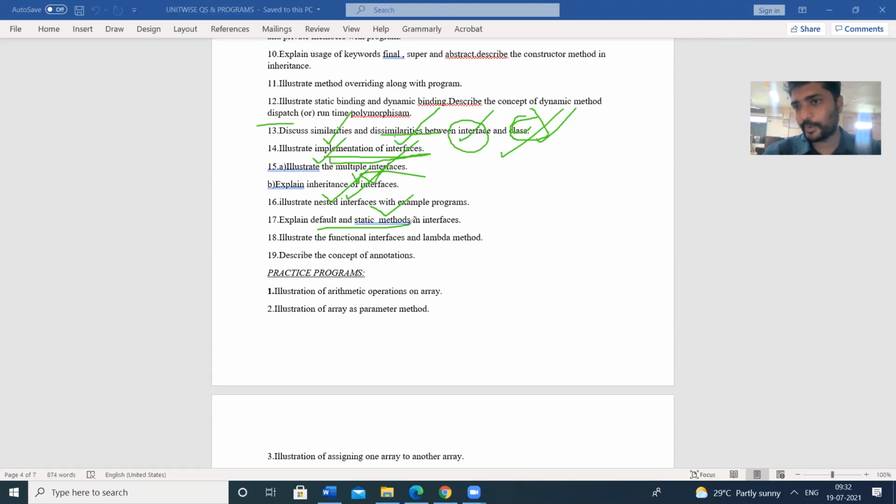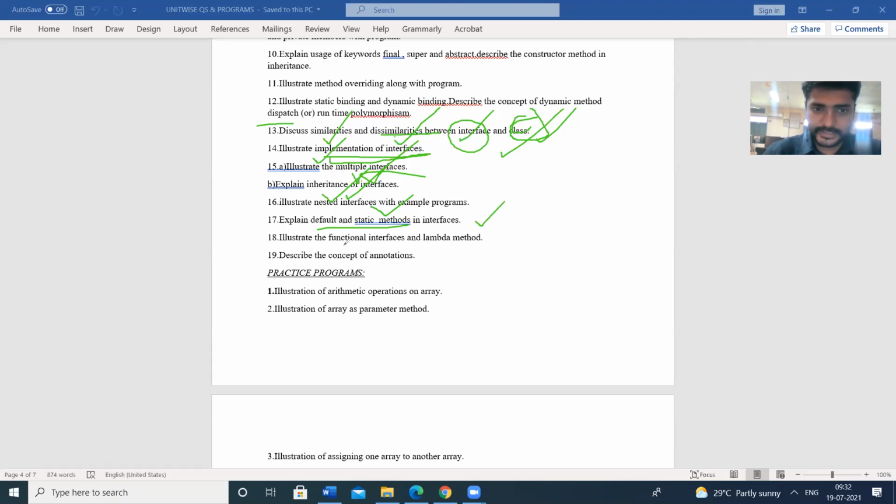This provision came after Java version 8. So for default methods and static methods, before the method name we place the default keyword or the static keyword.